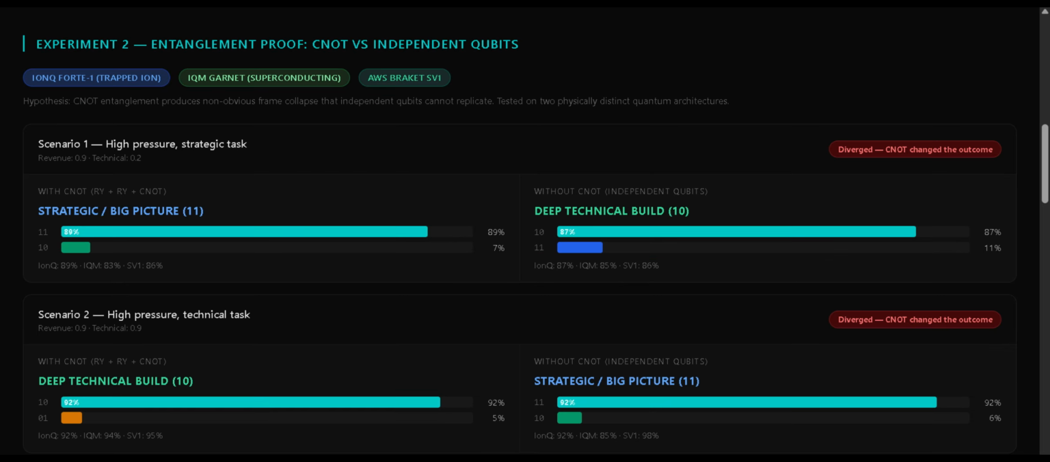Experiment 2 asks a direct question. Does the C0 gate actually matter, or is the circuit just doing classical probability with extra steps? The test is simple. Run every scenario twice, once with the C0 entanglement gate, once without it, just 2 independent qubits with no correlation between them. And both of these results held across IonQ, IQM Garnet, and AWS SV1. The entanglement layer is doing real work under high-pressure conditions.